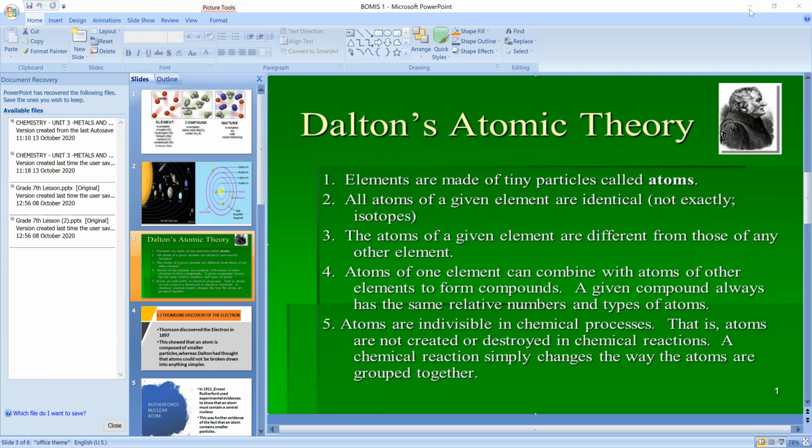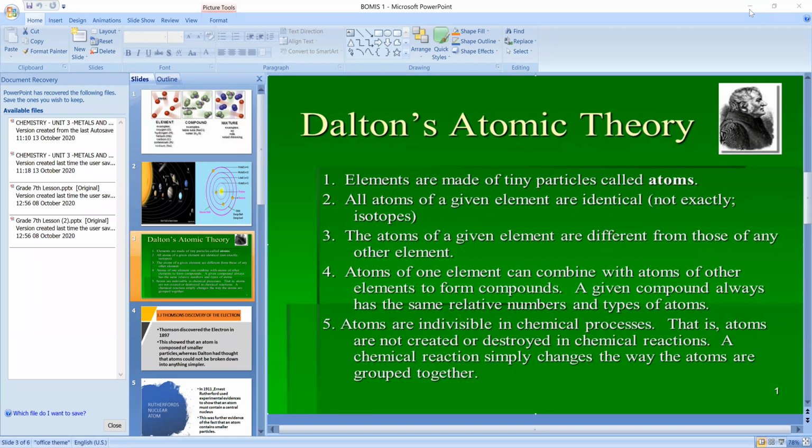But anyways, okay, we'll continue with our topic. Right, so the third point is also the same. The atoms of a given element. What is a given element? For example, nitrogen is a given element. Okay, so nitrogen element consists of nitrogen atoms only. It doesn't consist of sulfur atoms in it, or carbon atoms in it. So that is the third point. It means the atoms of a given element are different from those of any other element.